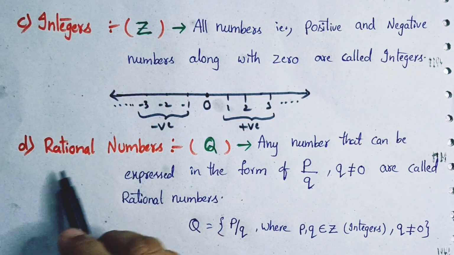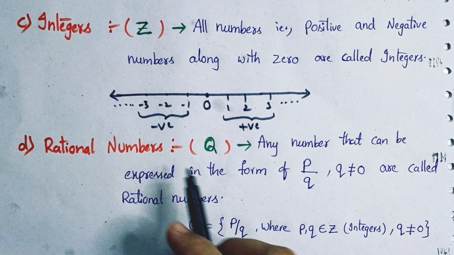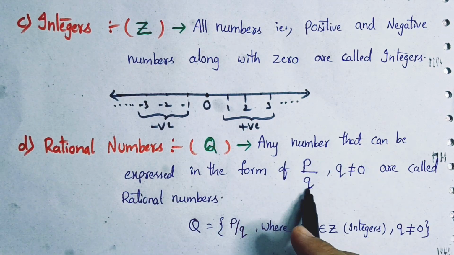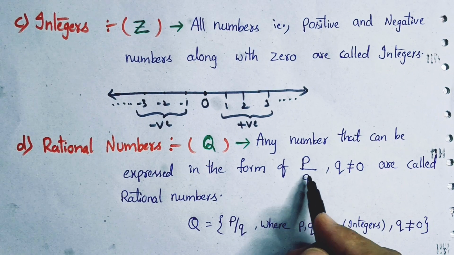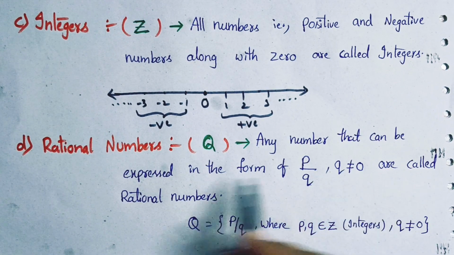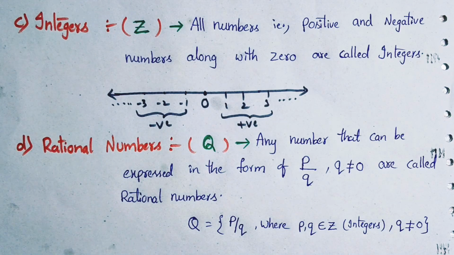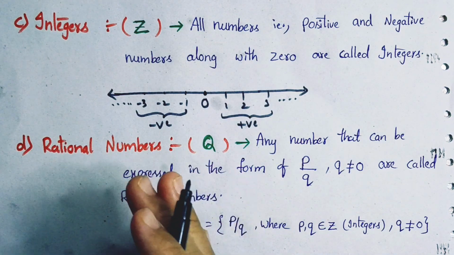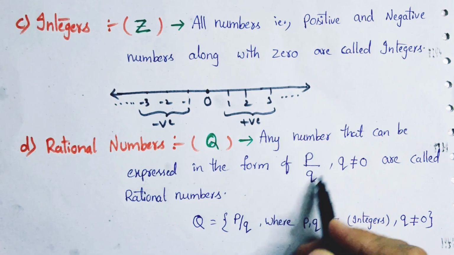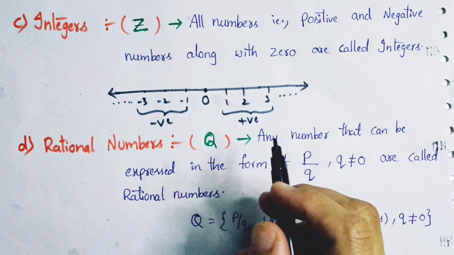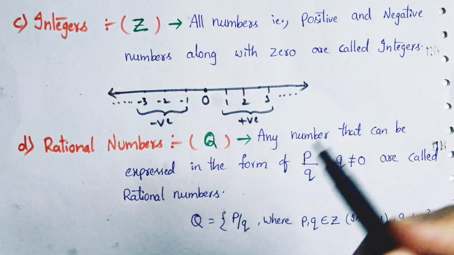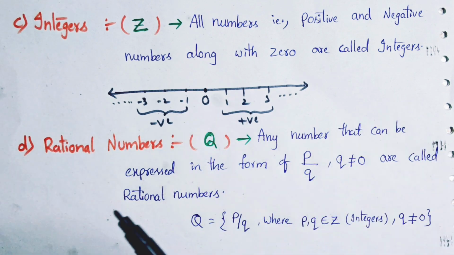Let's see the definition of rational numbers. Any number that can be expressed in the form of p by q, where q, the denominator, is not equal to 0, is called a rational number. For example, 1 by 2, 5 by 8, 13 by 12, 19 by 6.